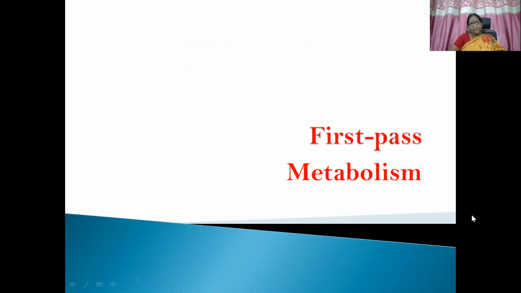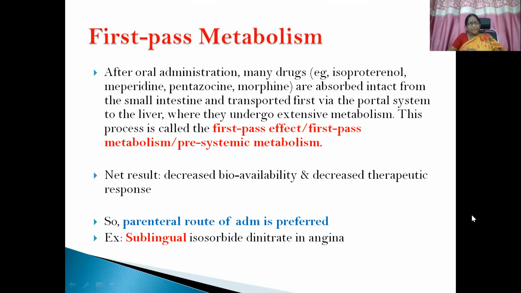Then we'll discuss something about first pass metabolism. What is first pass metabolism? After oral administration, many drugs like isoproterenol, meperidine, pentazocine, morphine, etc. are absorbed intact from the small intestine and transported via the portal system to the liver, where they undergo extensive metabolism.